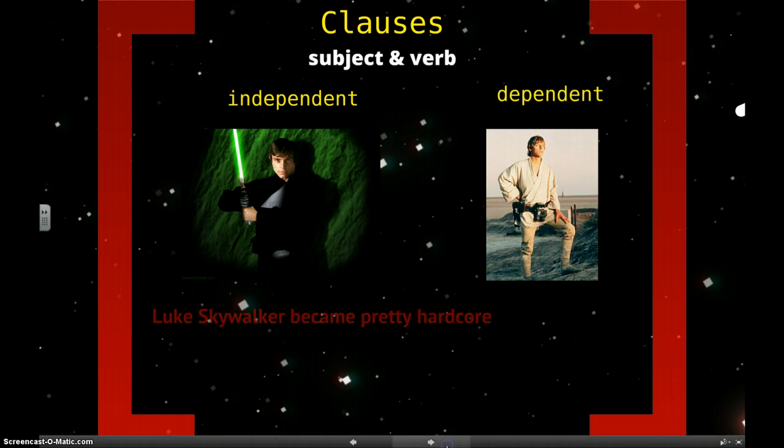So let's look at an example. Luke Skywalker became pretty hardcore. This idea can stand by itself as a sentence. It has a subject, Luke Skywalker, and a verb, became. And so that makes it one clause, and it's independent because that's a complete thought. We could put a period at the end, and that would be completely fine.